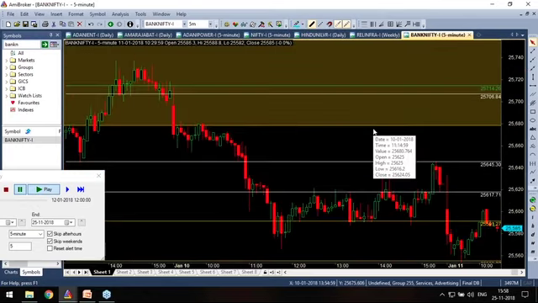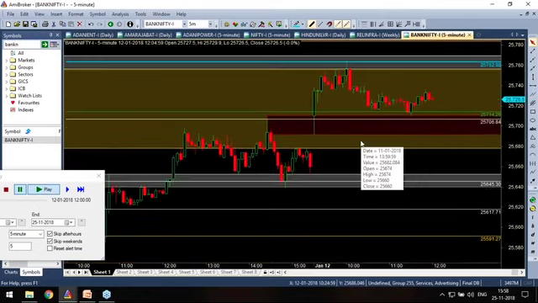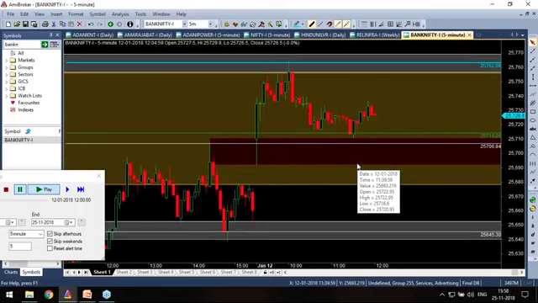Now I'm coming forward. See what happened. It kissed that zone and came out. I shorted there. So theoretically, I shorted here. I again go long here because this is one more zone. If it comes back to this zone, I'll square off the trade. My trade is over.